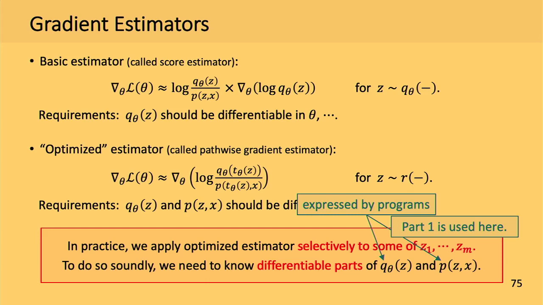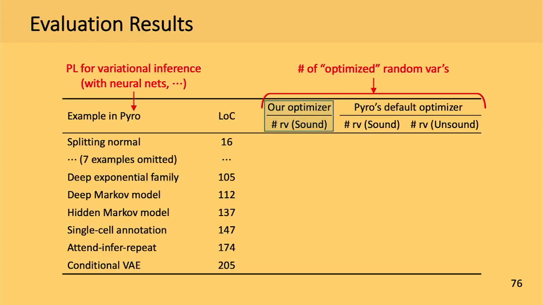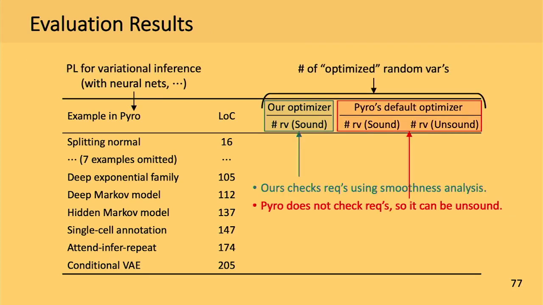So we apply this approach of soundly optimizing gradient estimators to probabilistic models written in Pyro. We counted the number of random variables to which the optimized estimator was applied, and also we counted the same number of random variables, but optimized by Pyro's default optimizer. Here I would like to note that our approach checks the differentiability requirements using our smoothness analysis, so it is always sound. But Pyro's default optimizer does not check those requirements, so it can be unsound in some cases.